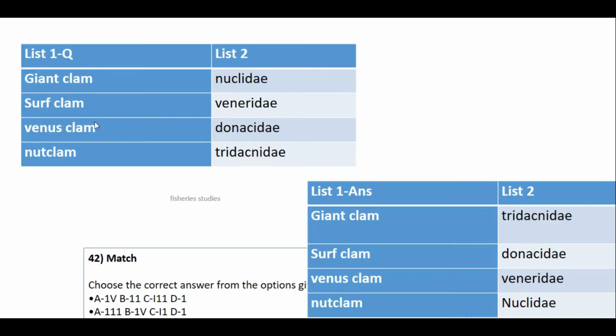Giant clam. Family is Tridacnidae. Surf clam. Family is Donacidae. Venus clam. Answer is Veneridae. Nut clam. Answer is Nuculidae. So the correct option in the match is for B it is 3, C it is 2, D it is 1. Answer has been listed on here. You can see on here.